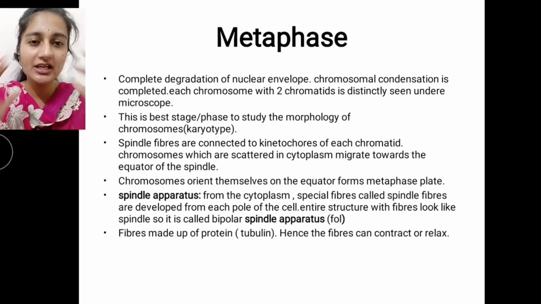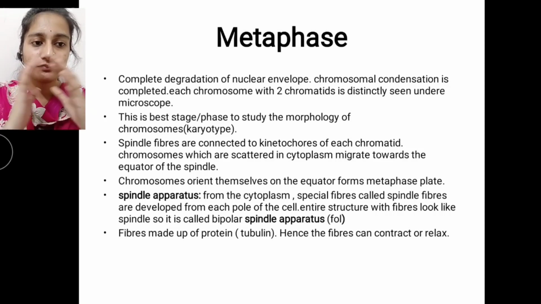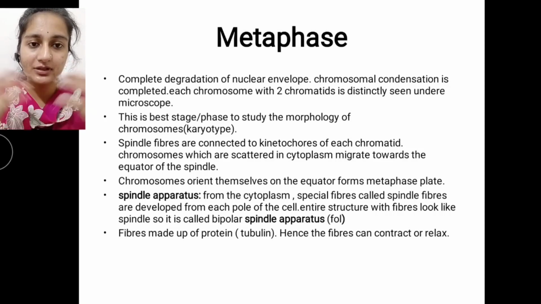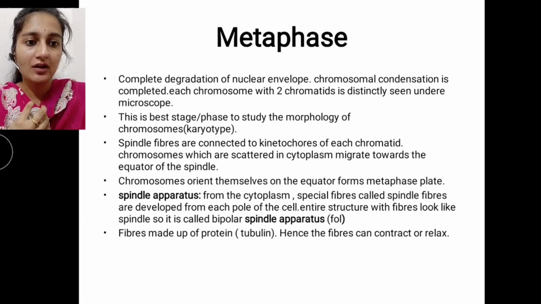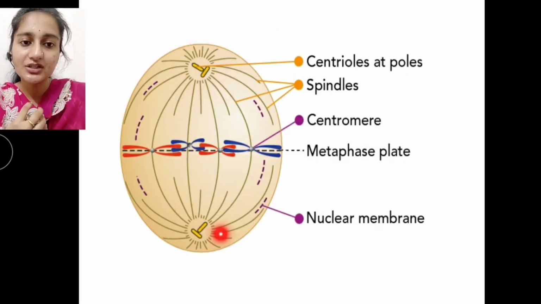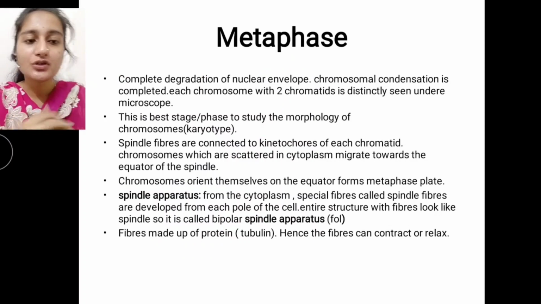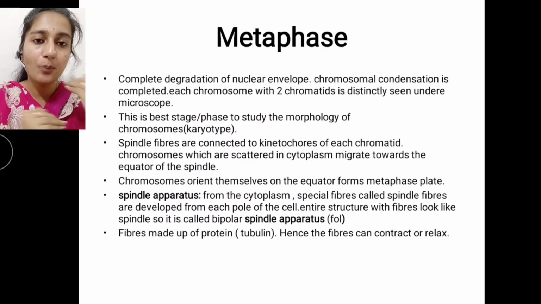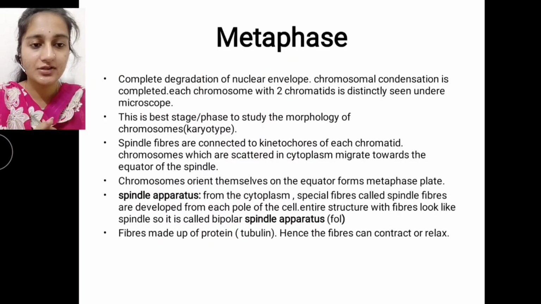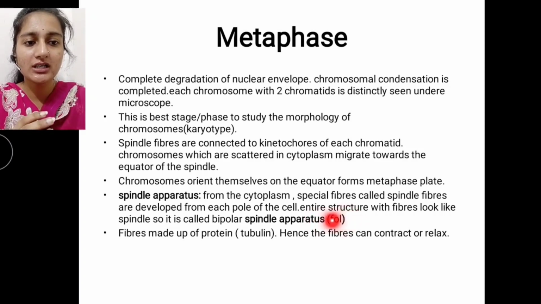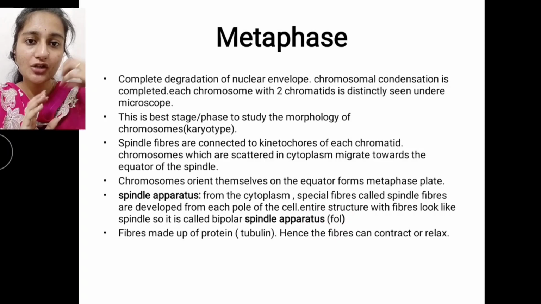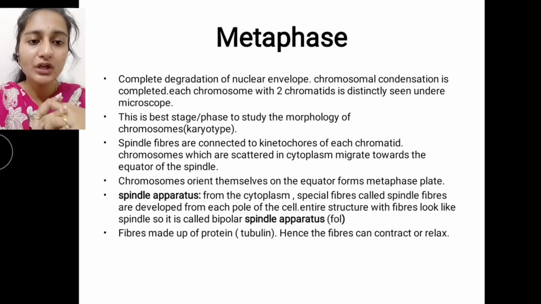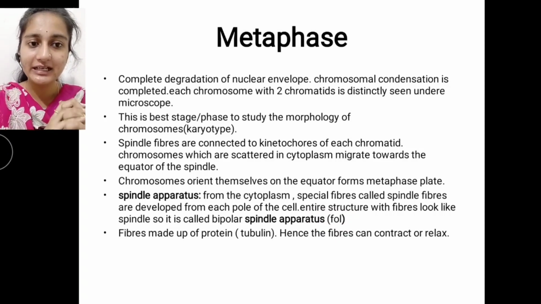The entire structure looks like a spindle, with fibers on both sides. As it has the spindle apparatus on both sides, we call it a bipolar spindle apparatus.